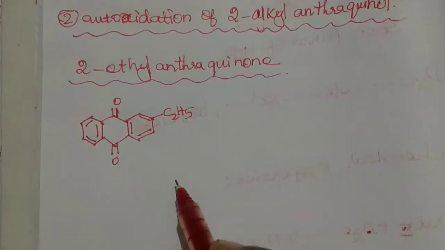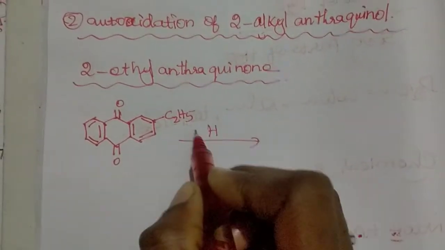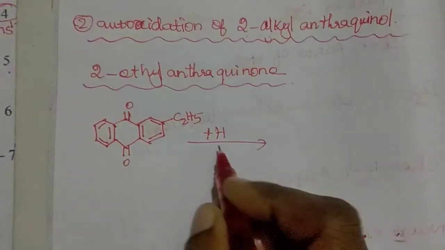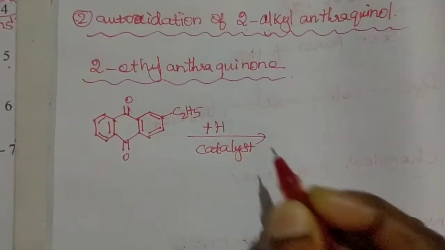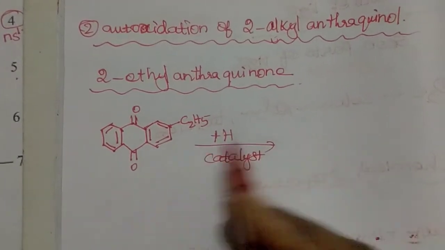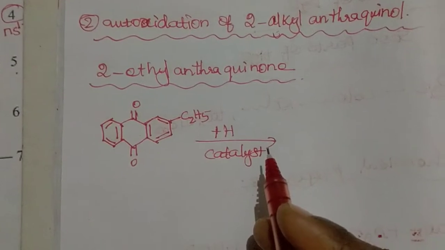This compound is known as 2-ethyl anthraquinone. It undergoes reduction with the addition of hydrogen in the presence of a catalyst.